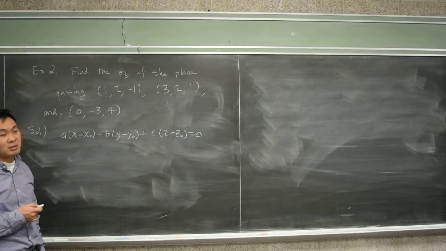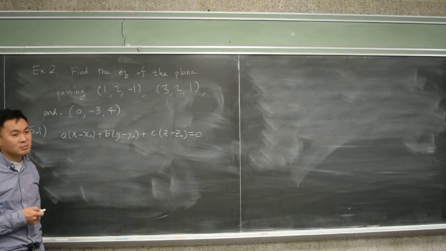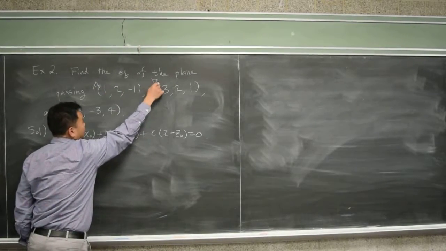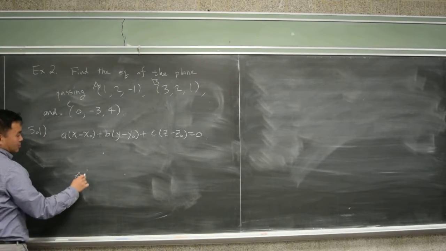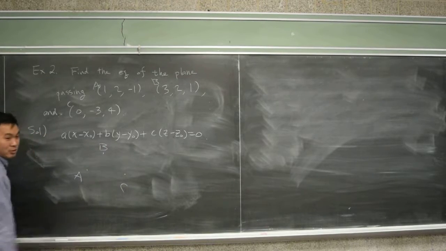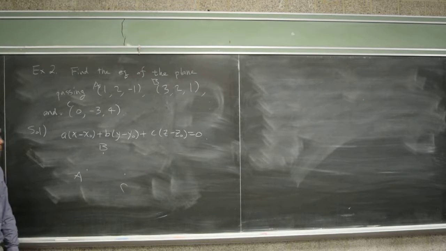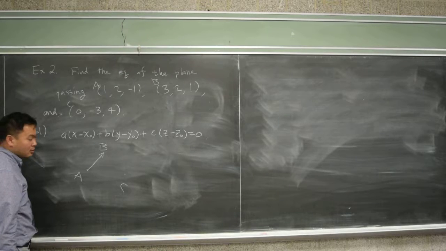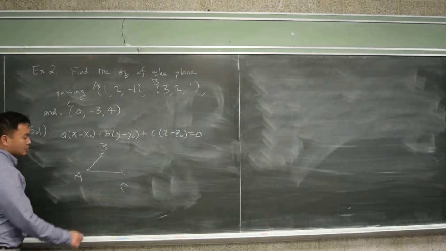Yes? So you have to take 1 point, subtract it from the other, and then do the same thing with a different point, and then you get 2 vectors. Okay, so here's how it works. If I choose A, B, and C, and let's just put it on space. I don't even know where they are, but let's just say that they look like this. Okay? And then I can definitely do B minus A to get this vector AB, and I can do C minus A to get this vector AC.